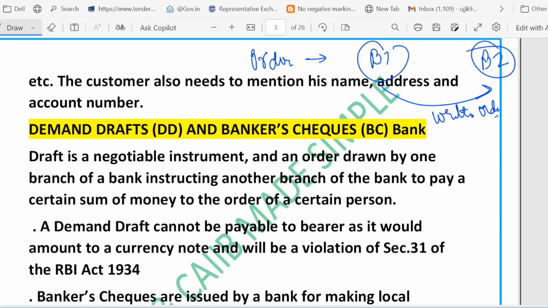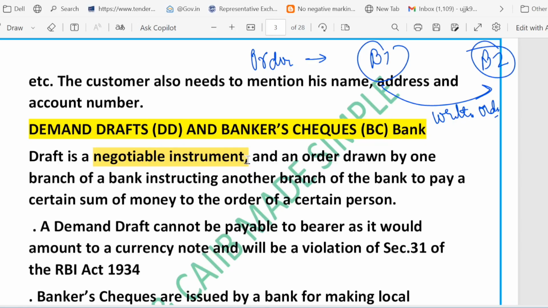One more point here is that it is a negotiable instrument. This is the keyword, negotiable instrument, which means the person receiving it can deposit it or transfer it. That is the meaning of negotiability. The person who received this demand draft can either deposit it or transfer it.